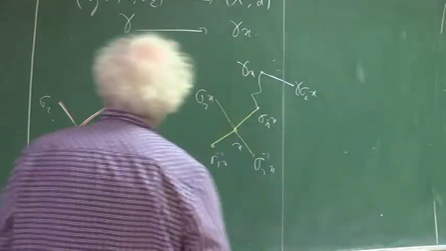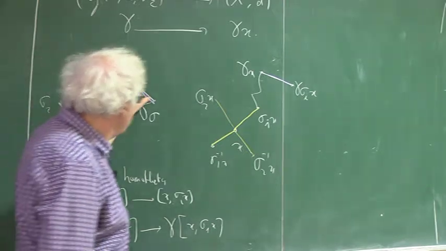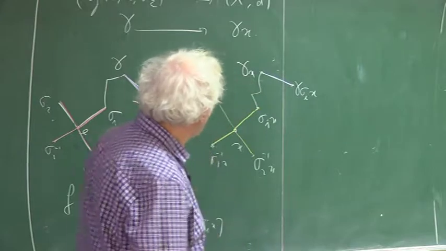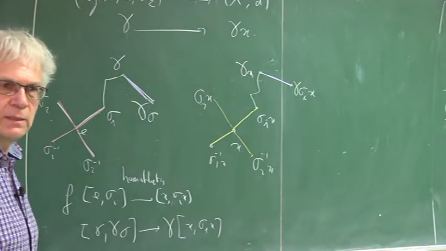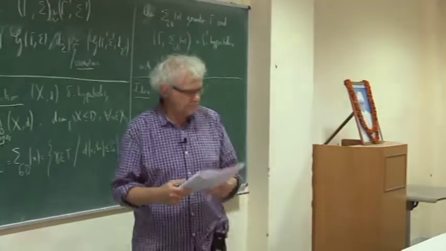Here is the picture: gamma sends this to this, and here gamma sends this to this, and I make those pictures correspond by f. So this is the construction of f. Is it clear how f has been defined?